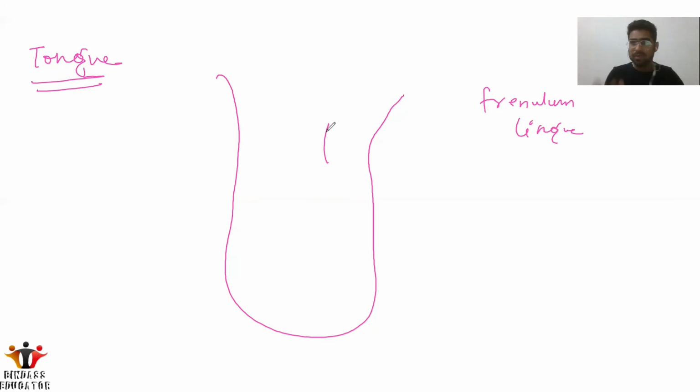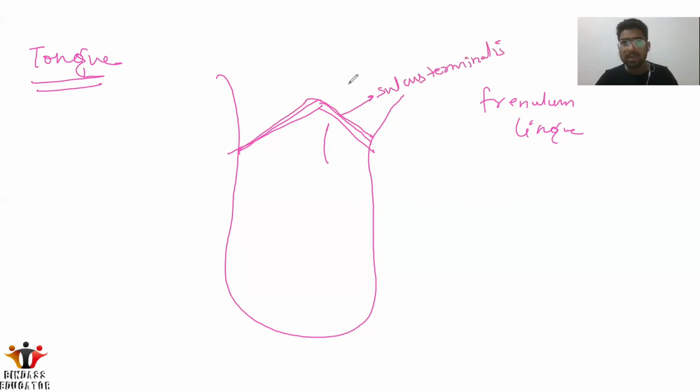And we have the sulcus terminalis on the tongue, which divides the anterior part and the posterior part of the tongue. You can see it's imaginary. It is not like a line present on the tongue. So we have an imaginary sulcus terminalis, and it divides the tongue into the anterior and the posterior part.